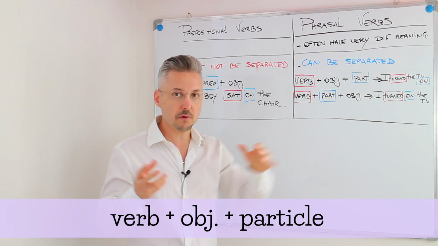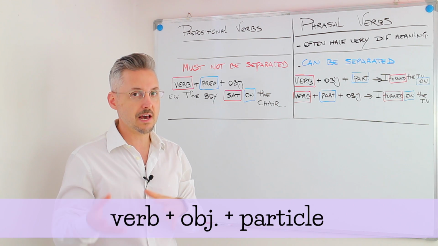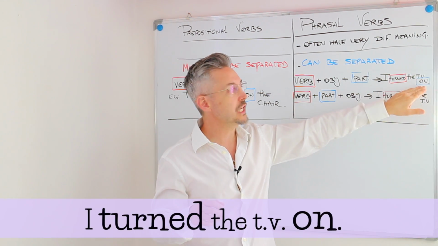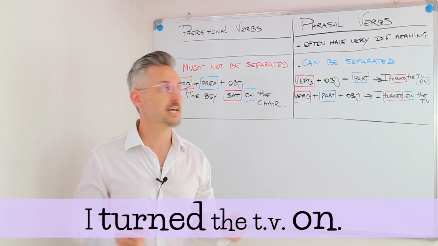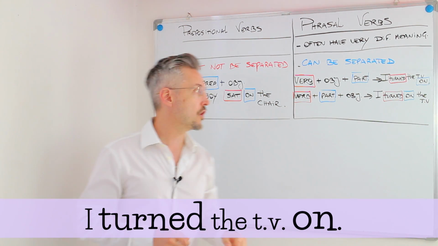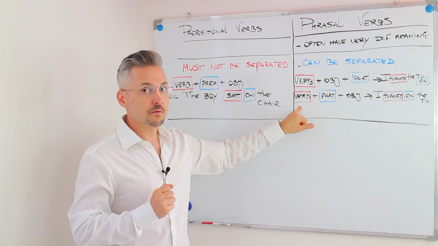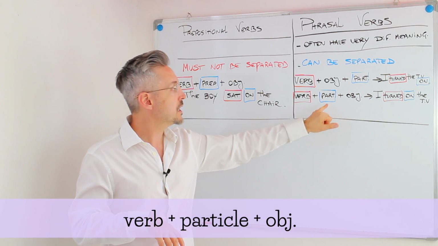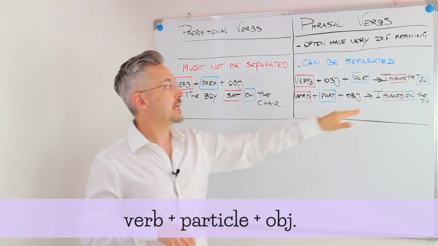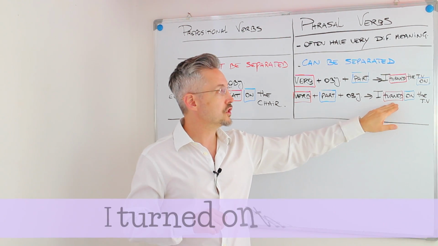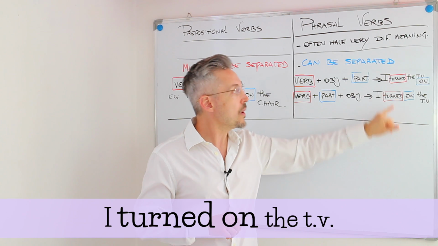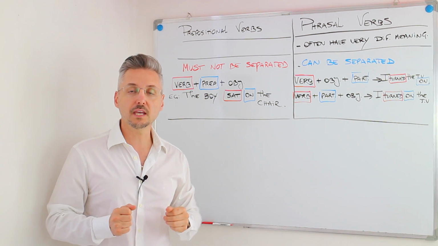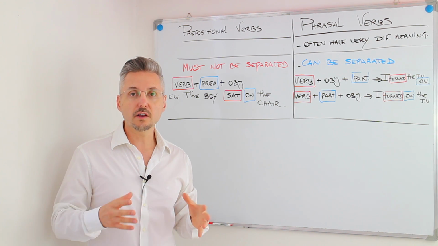The phrasal verbs can be separated, and the formula that I wrote for you is verb plus object plus particle. The particle could be a preposition or an adverb. For example, I turned the TV on. That's fine, you can say that. The other option would be verb plus particle, preposition or adverb, plus object. And I can say, I turned on the TV. So both are possible.